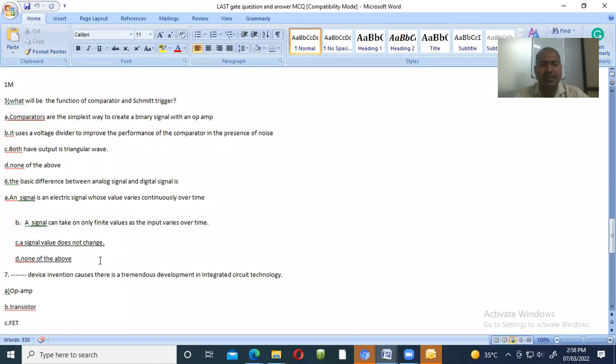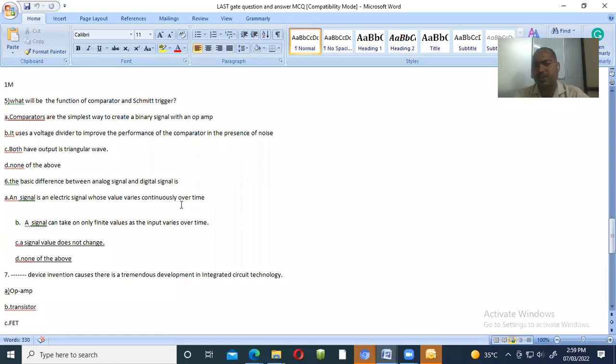C is not the answer. A and B are the answer? Why? Because A indicates that an analog signal is an electric signal whose value varies continuously over time, and B says a signal can take only finite values, which is the digital signal. But what they asked is the basic difference between analog and digital signal.